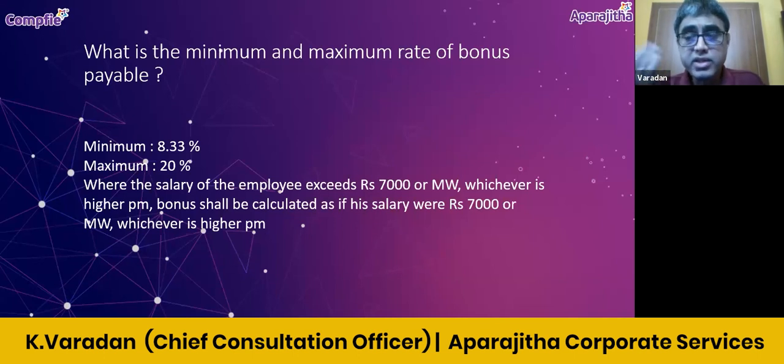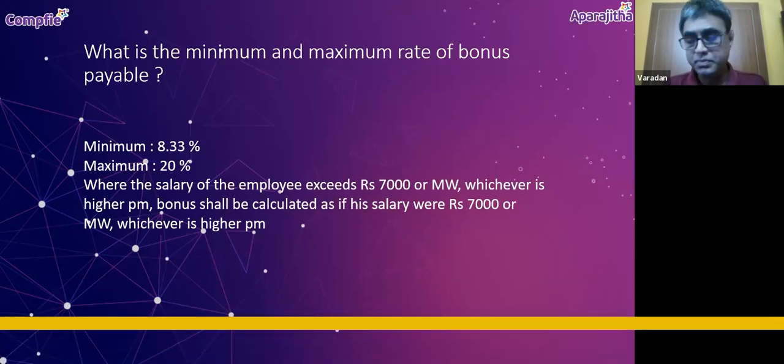In case for the same person, if the minimum rates of wages works out to only 6,000, then calculation is to be made for 7,000, right? Because this is 7,000 or minimum wage, whichever is higher. To that amount, we may have to calculate the bonus. That is how it is to be done. I'll move on.